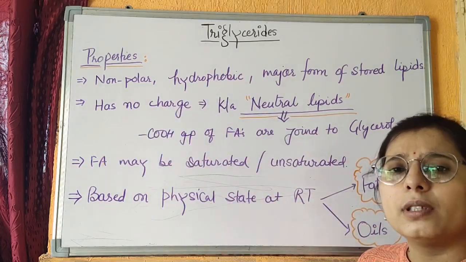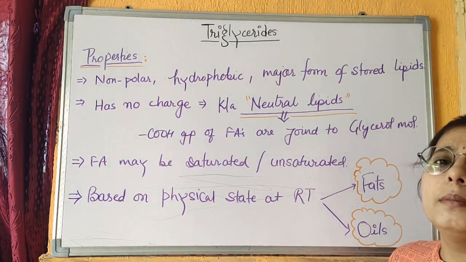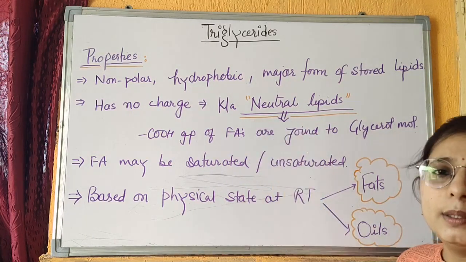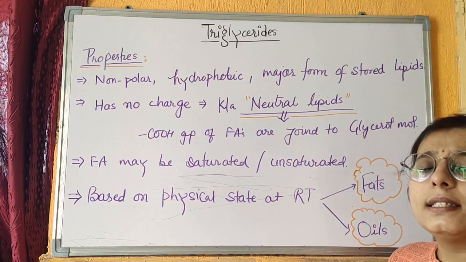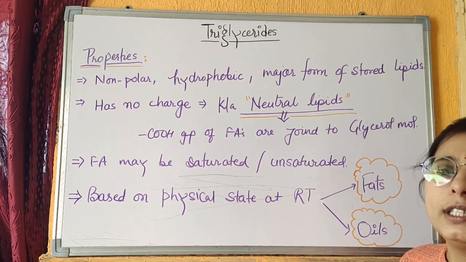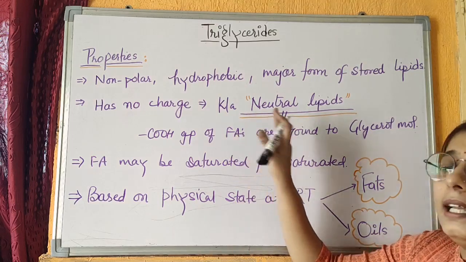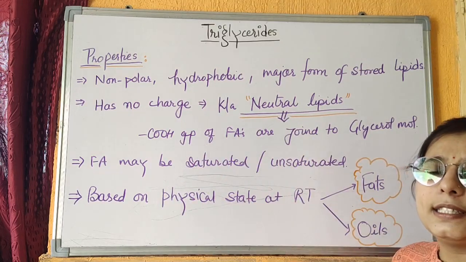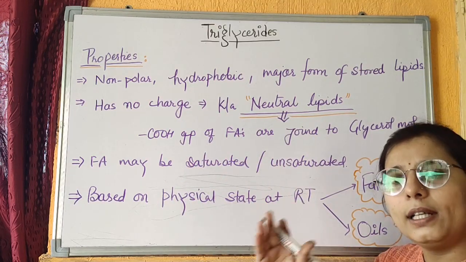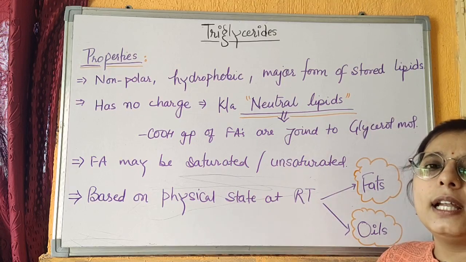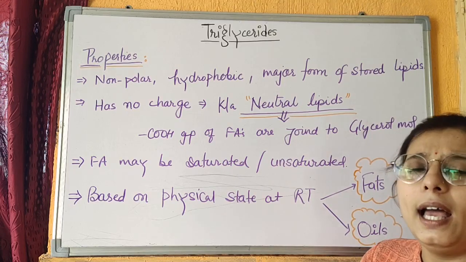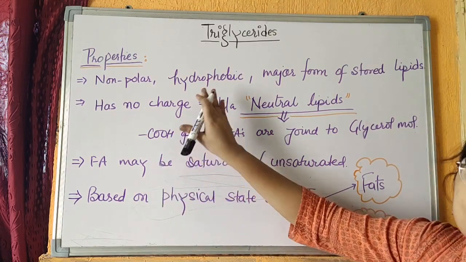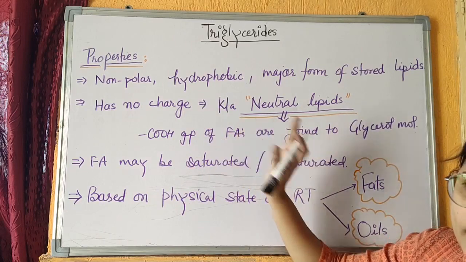Triglyceride molecules have no charge, they are neutral, means they don't have any positive or negative charge, and so they are called neutral lipids. The lipid molecule that does not have any charge, positive or negative, is neutral in structure, and that is because of the carboxyl groups present in the 3 fatty acid chains. They are all attached to the glycerol molecule present in the triglyceride molecule, and because they are not free to form any charge, a triglyceride molecule is always neutral.